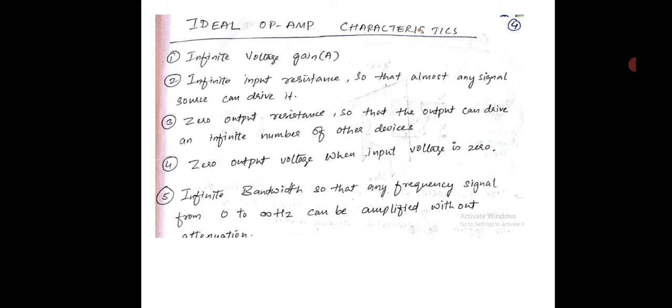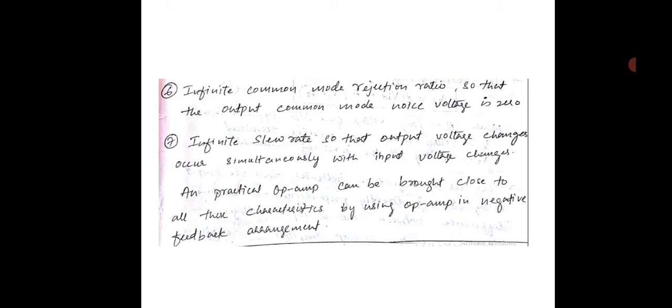Infinite bandwidth, so that any frequency signal from 0 to infinite hertz can be amplified without attenuation. Attenuation means loss of the signal. It is the opposite of amplification. Infinite bandwidth means the width of the frequency band which the op amp can process should be from 0 to infinite hertz. Any higher frequency can be amplified without any loss of strength in the signal, that is, attenuation.